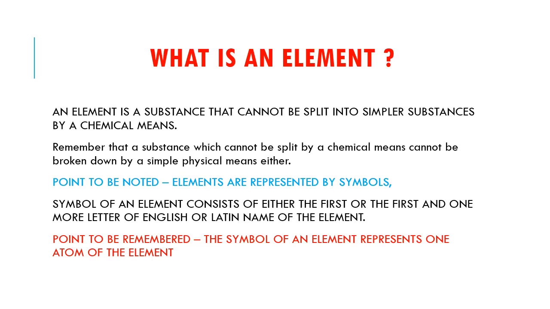So let us remember the important point. The symbol of an element represents one atom of the element. For example, as you know from class 6, the symbol of the element hydrogen is H. So when you write capital H, you are representing only one atom of the element hydrogen.